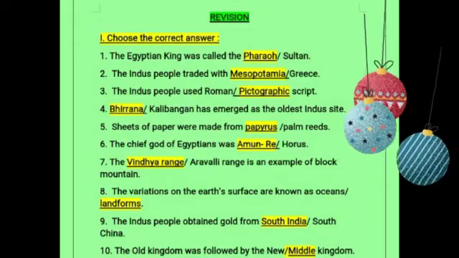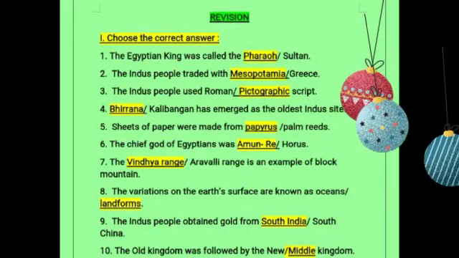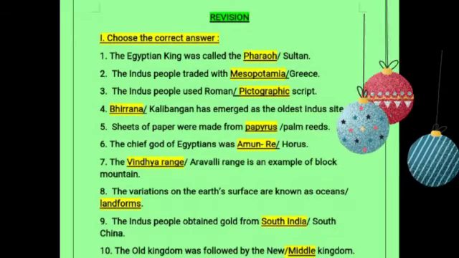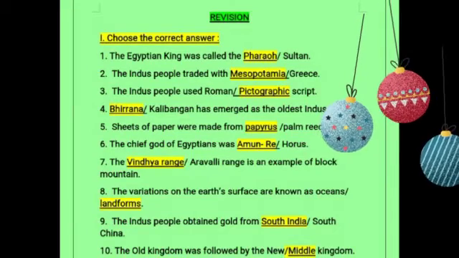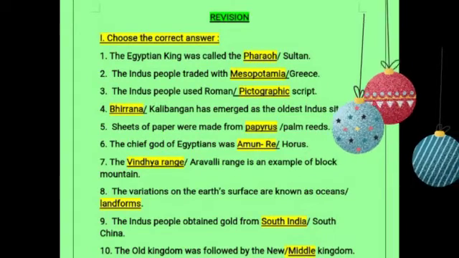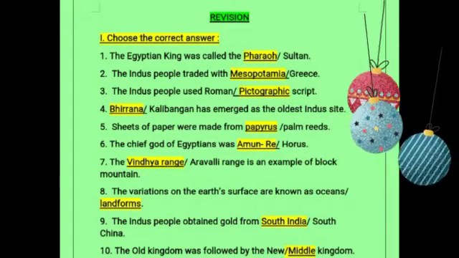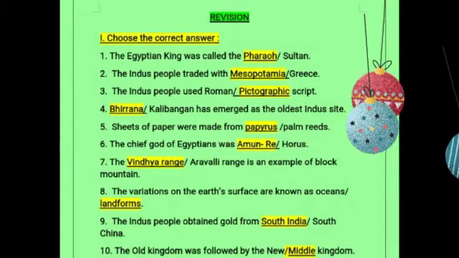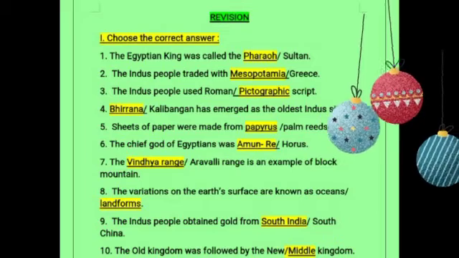First one, the Egyptian king was called as the dash. How is the Egyptian king called? He is called as the pharaoh. Okay. Second one, the Indus people traded with dash. They traded with Mesopotamia. Third one, the Indus people used dash script. What was the name of the script? Pictographic script.